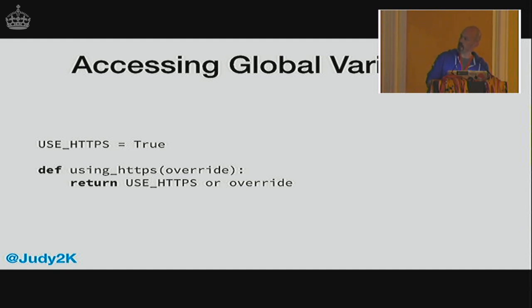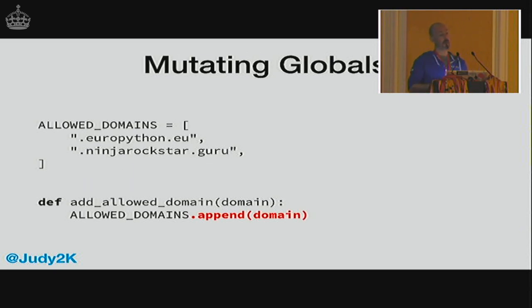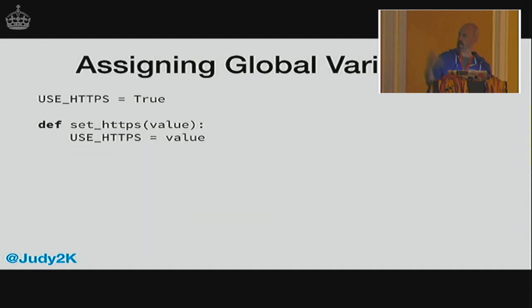Here I've defined use HTTPS in module scope, and then I can still access it in my function, and that works fine. I can mutate it. So if it's a mutable value, I can modify that data structure if I want to. But what I can't do, unless I do something special, is assign to it.